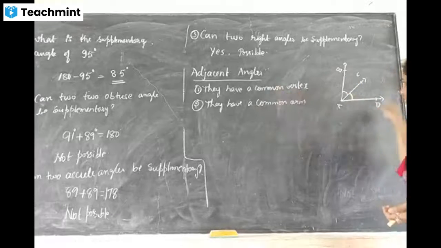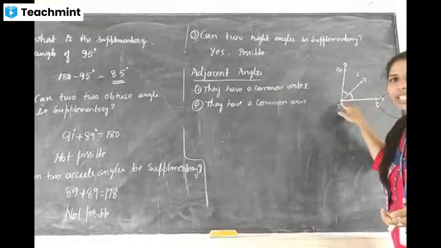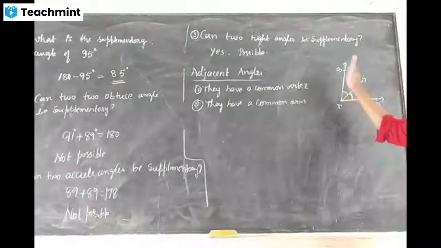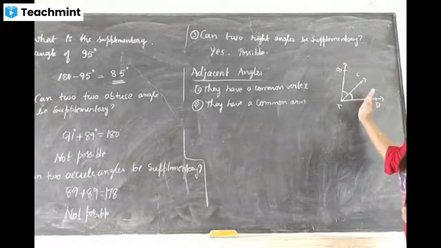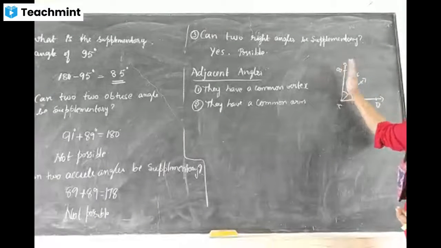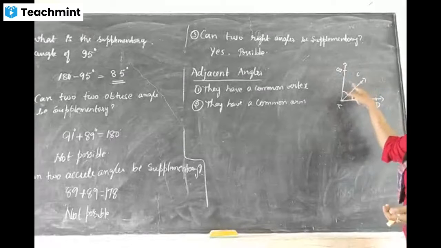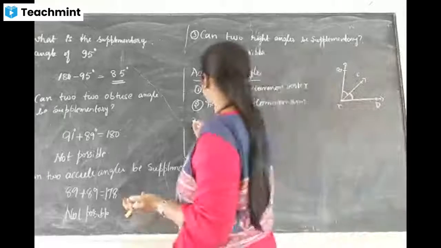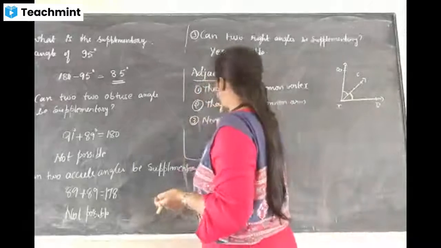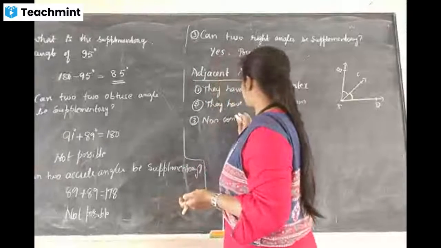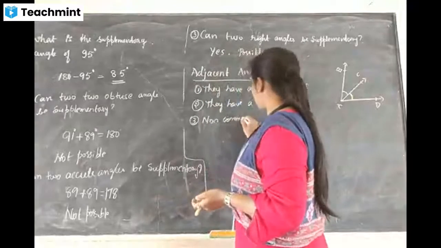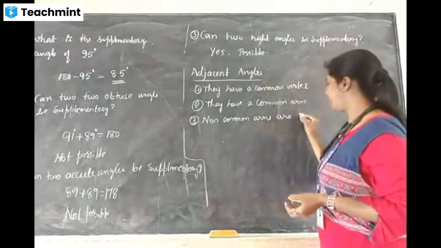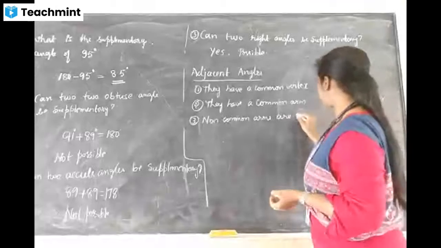Common vertex means everything is meeting here itself in point A. This is called a common vertex. These are the non-common side arms. Why? Because this is not common for both angles. Only this is for this angle, and this is for that one. So next point: the non-common arms are on either side of the common arm.